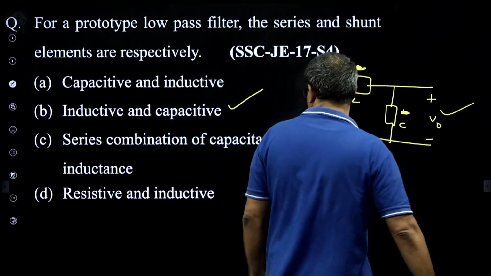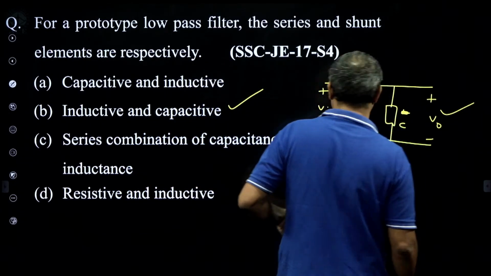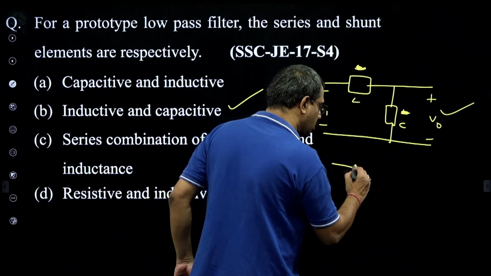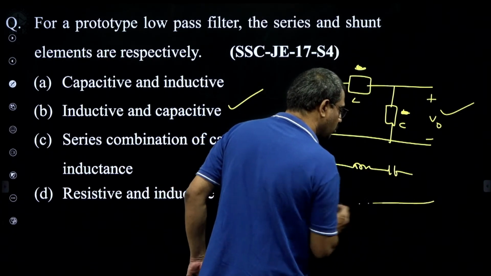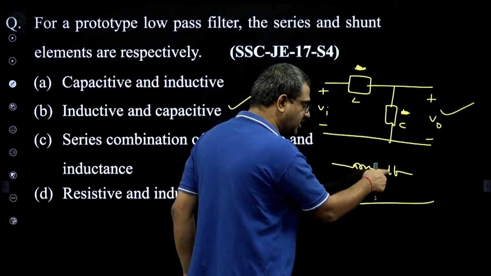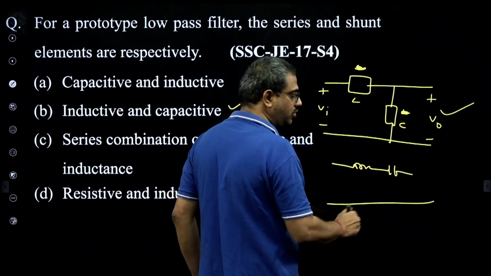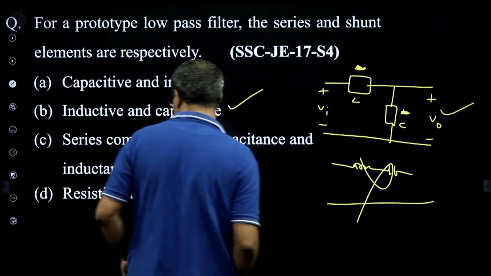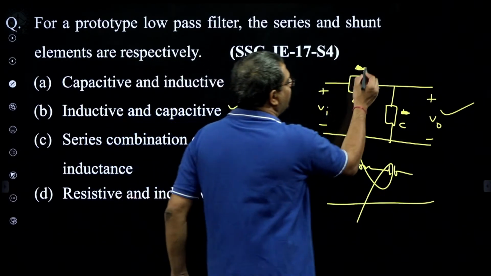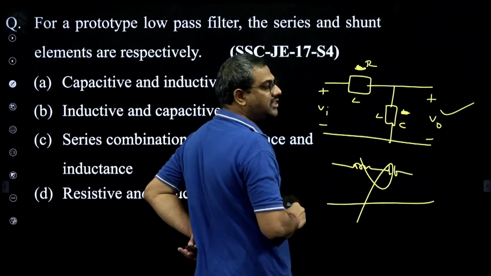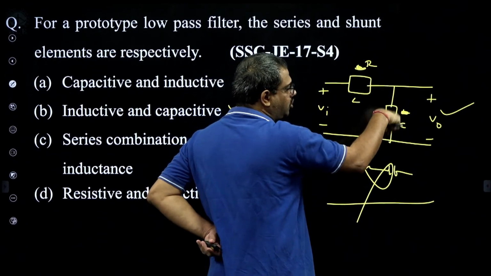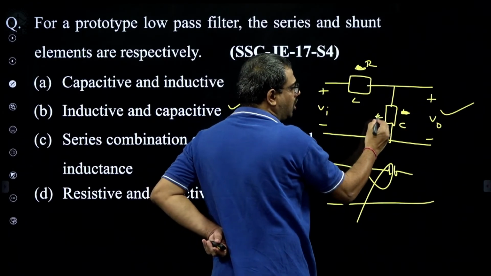What about the rest of the options? Series combination of capacitor and inductor. No. If it is a series combination of inductor and capacitor, for 0 frequency this is short but this is open, output is 0. At infinite frequency this is short, this is open, again output is 0. So this cannot be the case. And finally, resistor and inductor. If I say resistor and inductor, at 0 frequency this is short, output is 0. So this also cannot be the case.